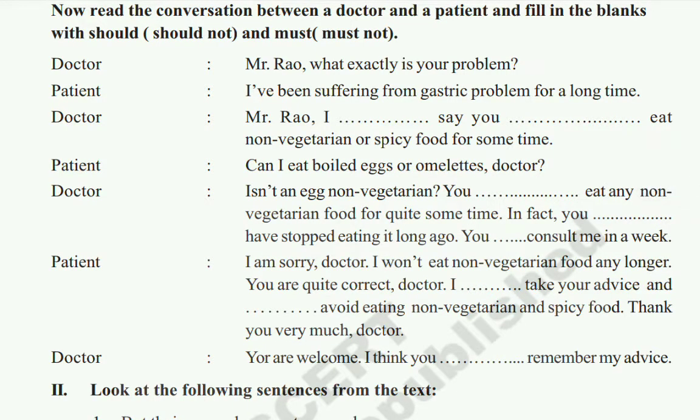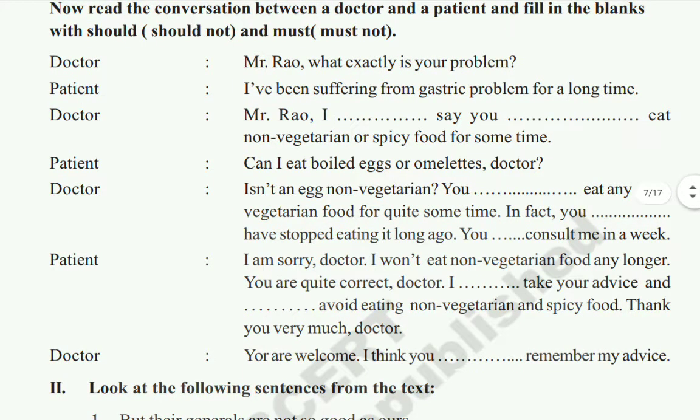Now the patient asks, can I eat boiled eggs or omelets, doctor? Isn't an egg non-vegetarian? So egg is also non-vegetarian only, so how can he eat it? The doctor replies, you must not eat any non-vegetarian food for quite some time. In fact, you should have stopped eating it long ago.